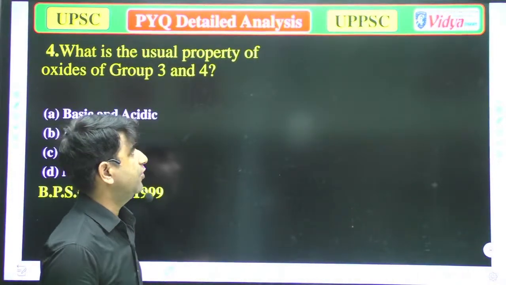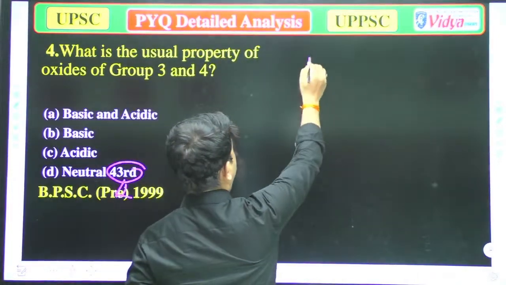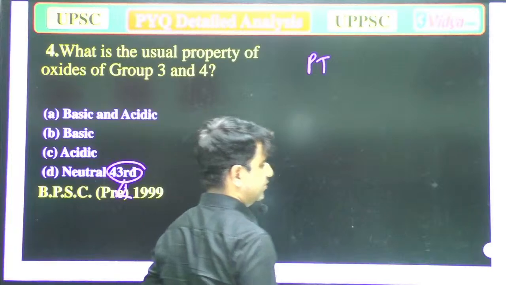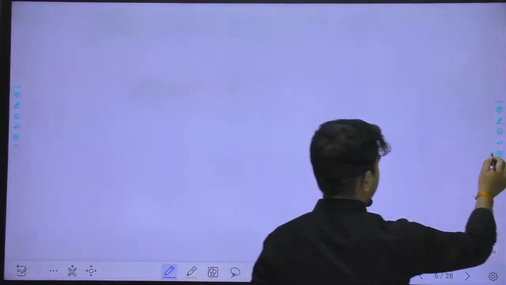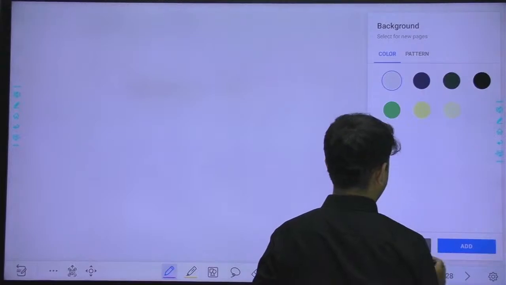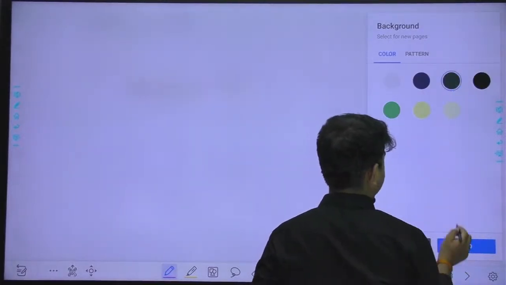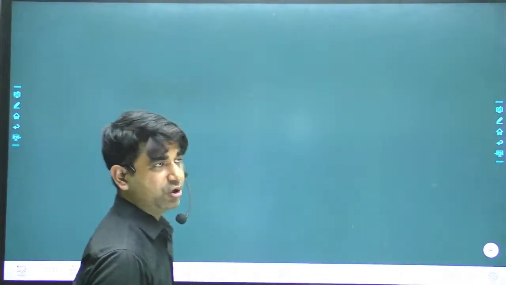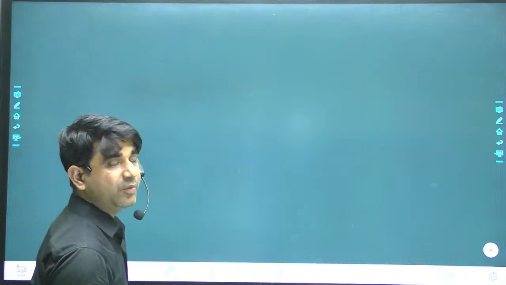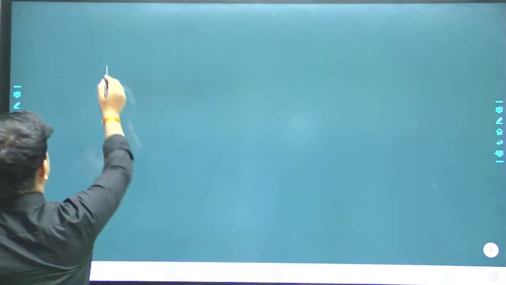So when we talk about the periodic table, I think I should make a periodic table. I hope it will not be the full periodic table, but it will be near to it.